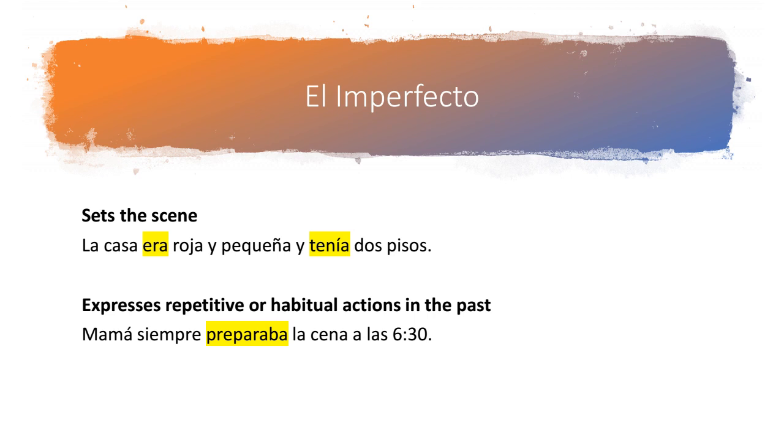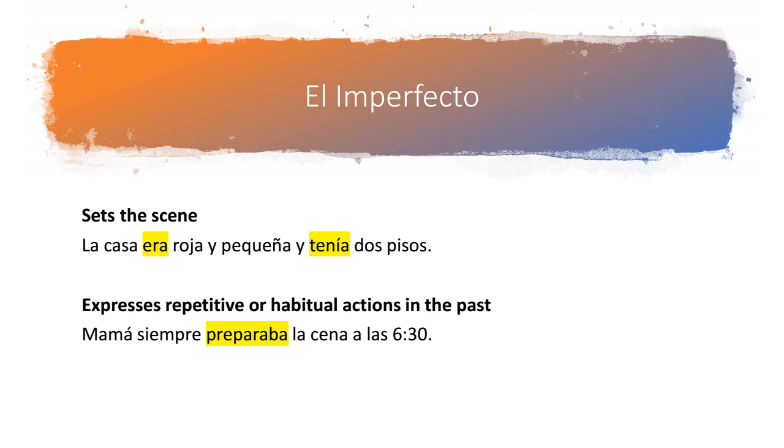El imperfecto expresses repetitive or habitual actions in the past. So mamá siempre preparaba la cena a las 6:30. Because you see the clue word siempre, which is always, and you see preparaba, which is in the imperfect tense, we know that this is an action that the mother in this sentence did repetitively.